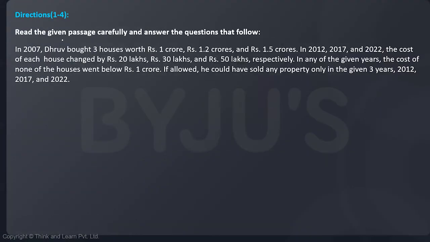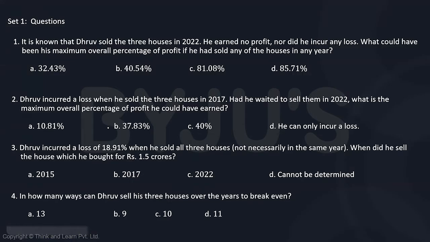Read the given passage carefully and answer the questions that follow. In 2007, Dhruv bought three houses worth rupees 1 crore, rupees 1.2 crores, and rupees 1.5 crores. In 2012, 17, and 22, that is at an interval of 5 years, the cost of each house changed by rupees 20 lakhs, rupees 30 lakhs, and rupees 50 lakhs, respectively. In any of the given years, the cost of none of the houses went below rupees 1 crore. If allowed, he could have sold any property only in the given 3 years, 2012, 17, and 22. And then we have questions related to this set.